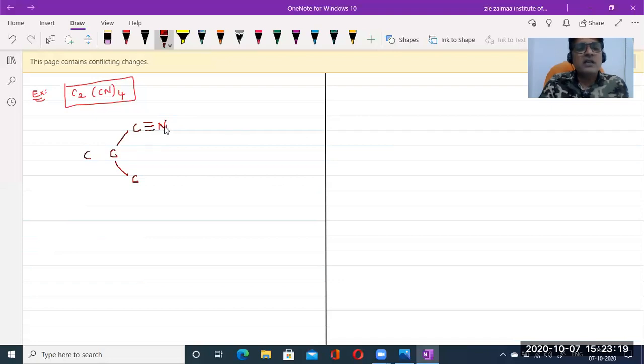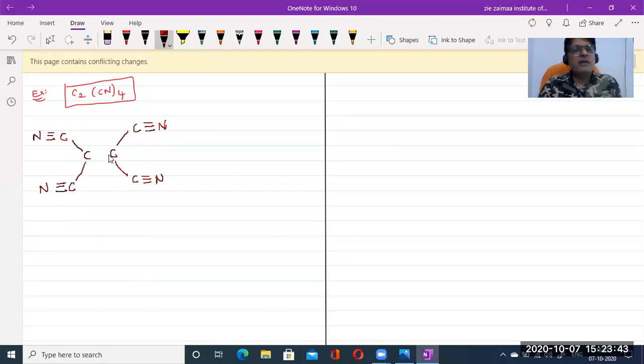Nitrogen bond order, we already learnt in the previous part in the MOED. Nitrogen bond order is 3. And here cyanide: carbon triple bond nitrogen. One more, carbon triple bond nitrogen.